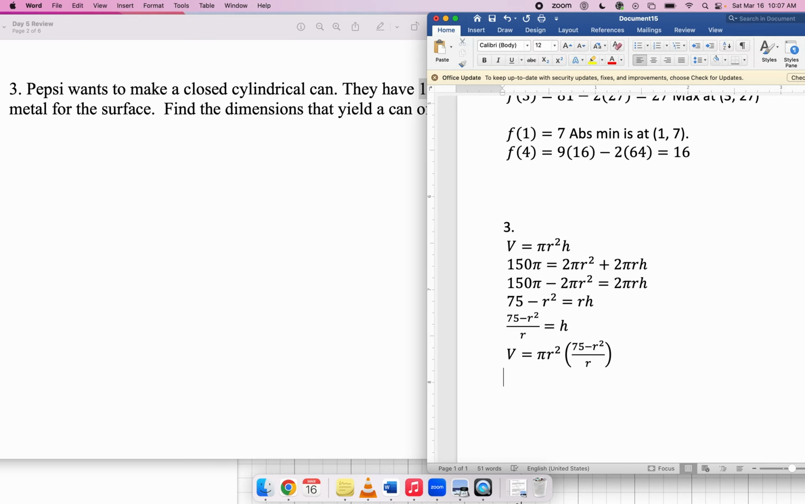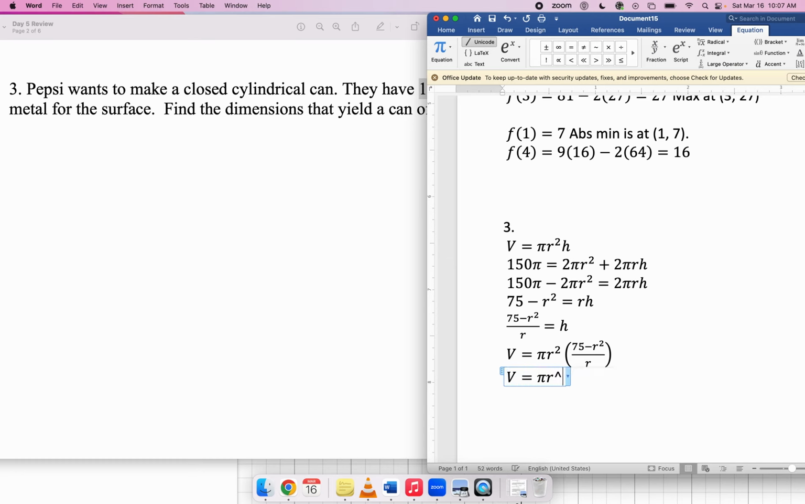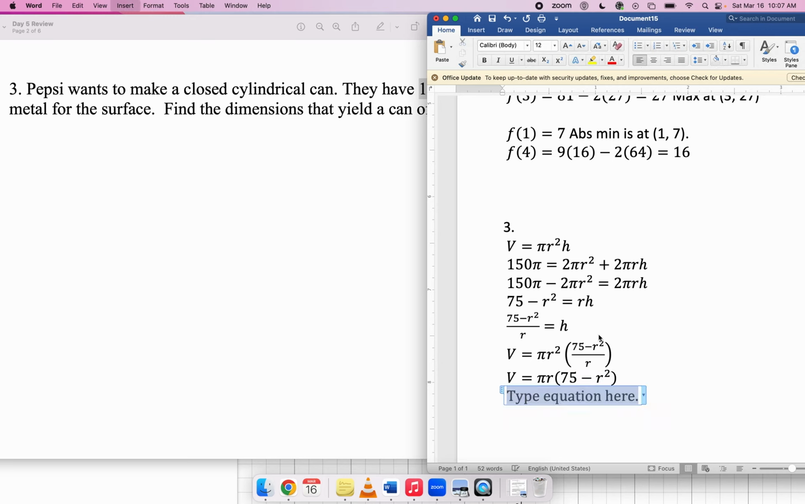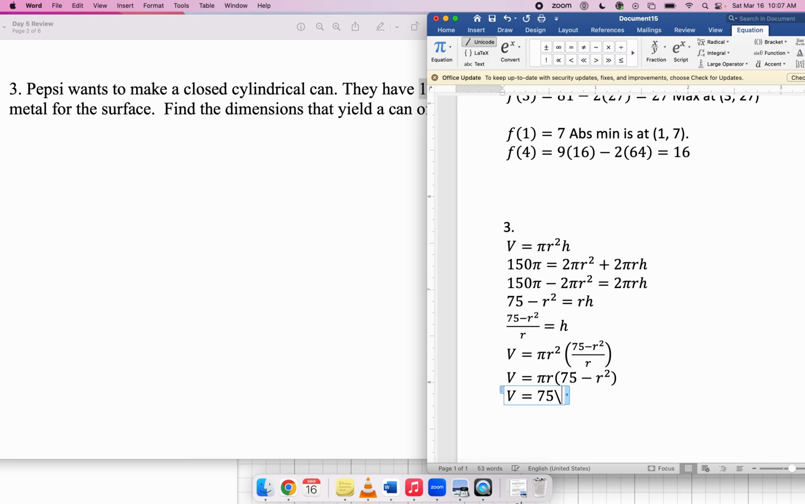So now this is a function of one variable. I can do the usual techniques to find its maximum value, its critical points, and so on. Before I take the derivative, I should simplify. One of the r's in this r squared will be canceled by that r there, leaving me with just pi r times quantity 75 minus r squared. And then you should distribute. So that's 75 pi r minus pi r cubed.